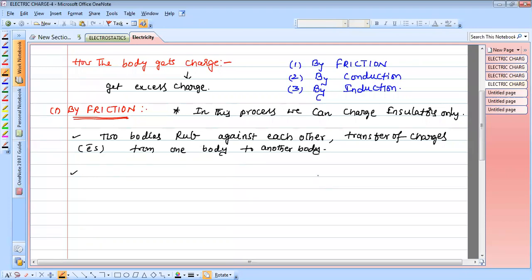In this process, suppose the two bodies, body A and body B, rub against each other. Let us assume that a few electrons are transferred. Let us take that n number of electrons are transferred. This results in the number of electrons lost by body A, which indicates that body A possesses positive charge, that is Ne, according to quantization of charge.